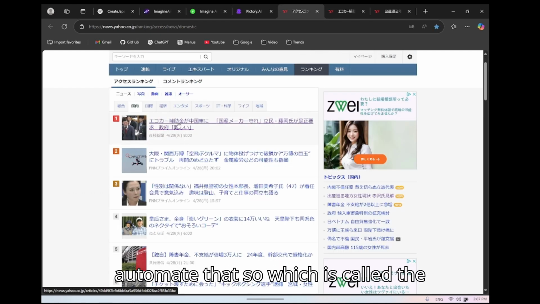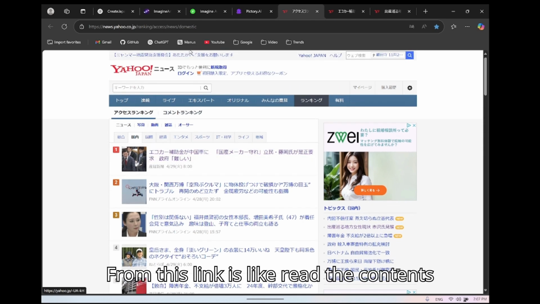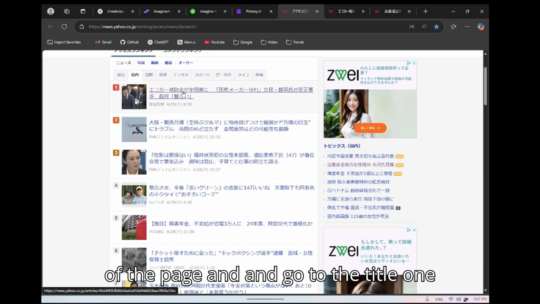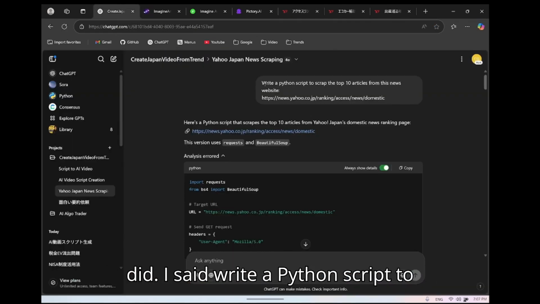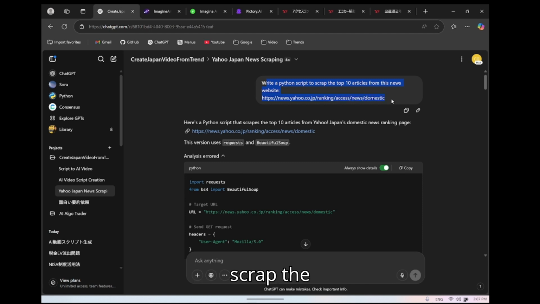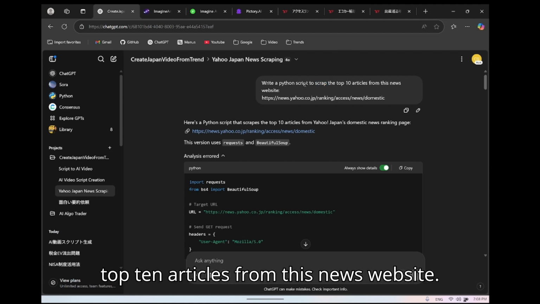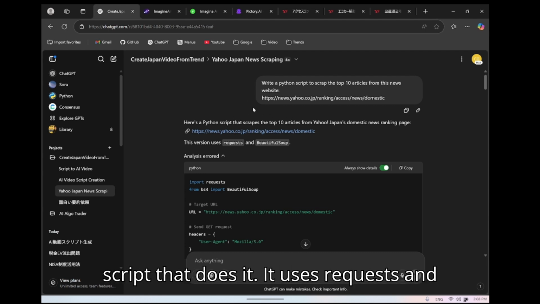So, this is called web scraping, which is to read the contents of the page from this link, go to the titles one by one, and also go to the link and download the contents. So this is what I did. I said write a Python script to scrape the top 10 articles from this news website. Okay, so it says, okay, this is the Python script that does it.